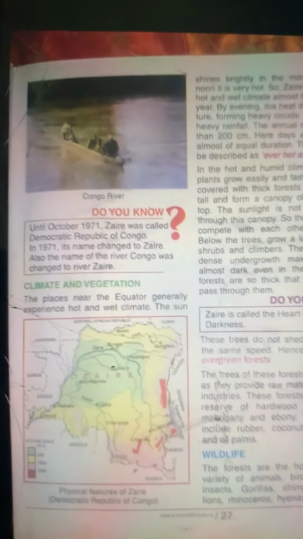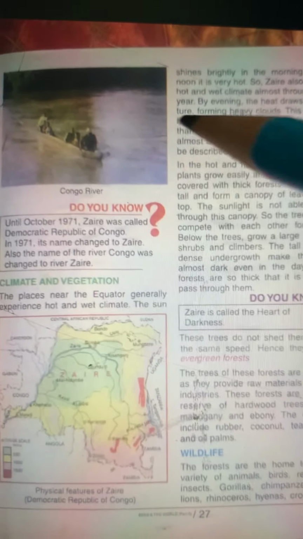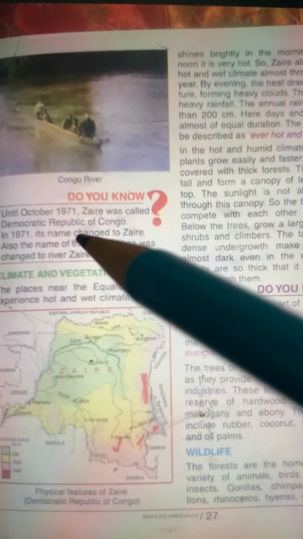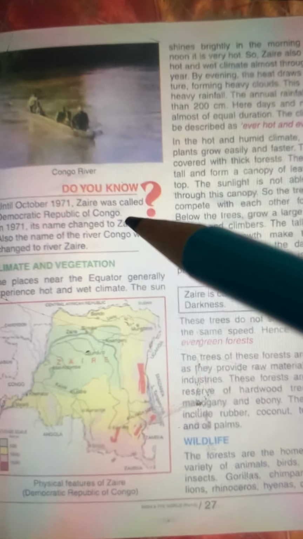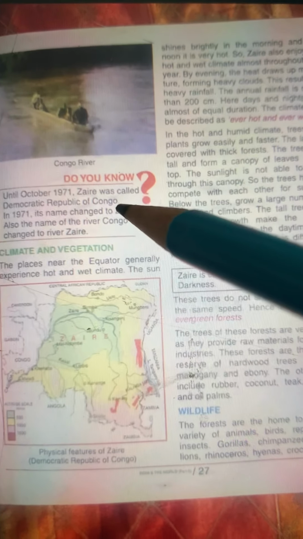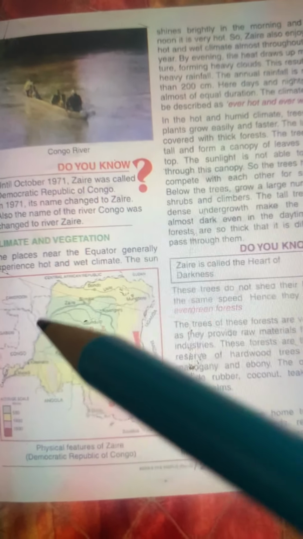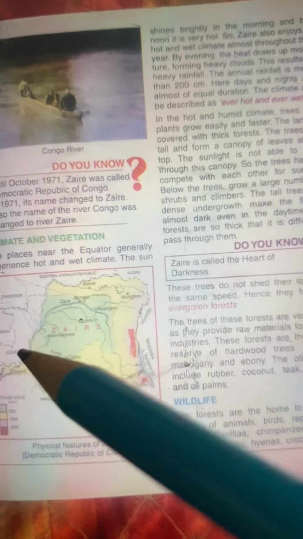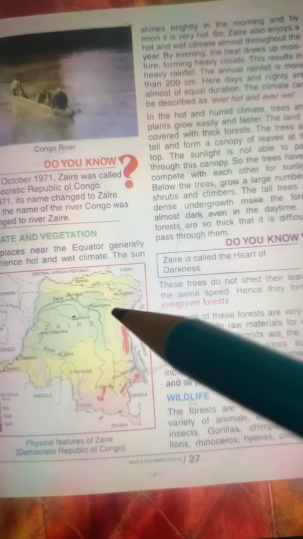So children, before 1971, Zaire was called Democratic Republic of Congo. Its name was DR Congo, and this river Zaire was also called Congo. But now we are calling it Zaire, and the country's name is changed to Zaire.